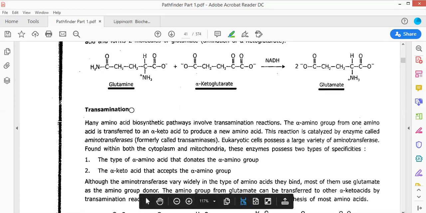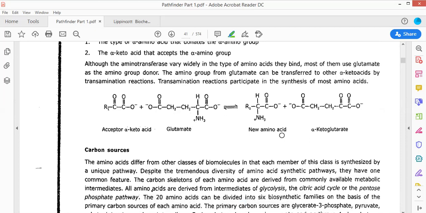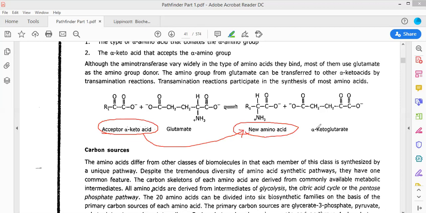Transamination is the type of reaction in which an alpha keto acid gets converted into an amino acid, and an amino acid gets converted into another alpha keto acid. Such a reaction is referred to as a transamination reaction.